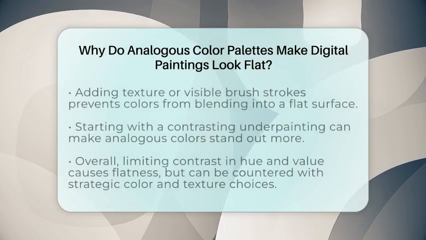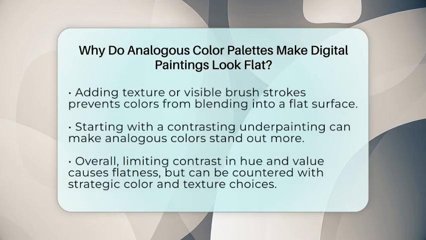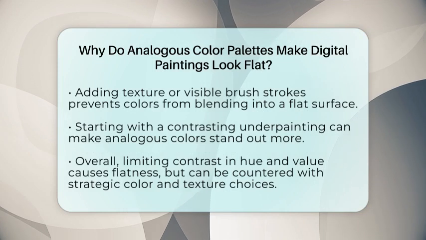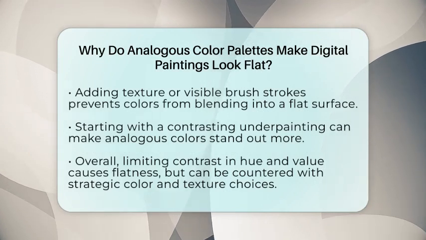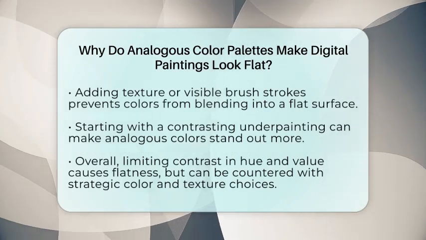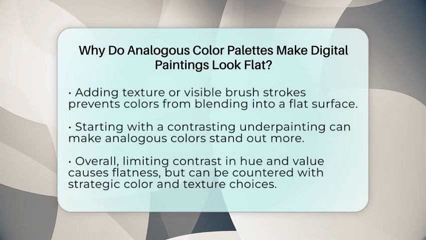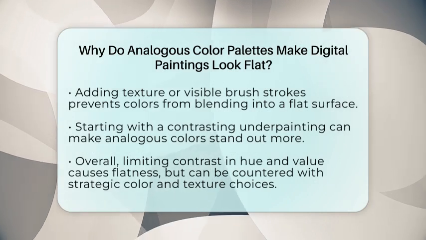Adding texture or visible brush strokes can make the painting more interesting and prevent the colors from blending into one another. Sometimes, starting with a contrasting underpainting or stain can make the analogous colors pop more and give the artwork a richer feel.